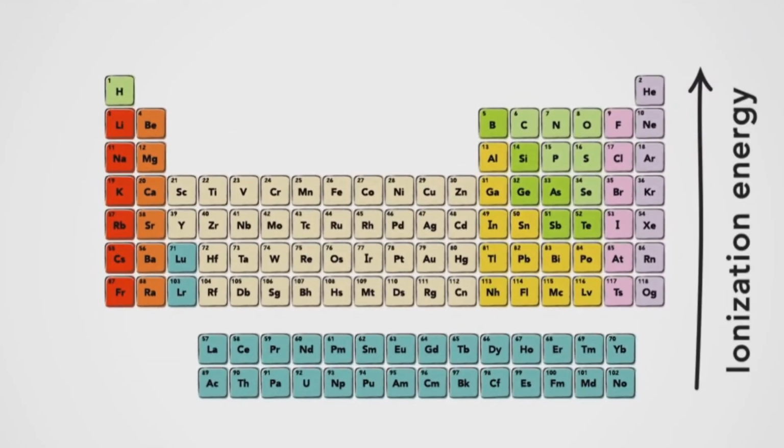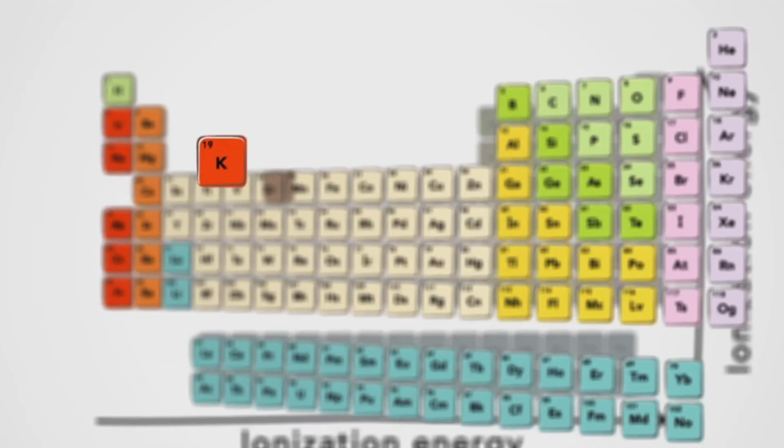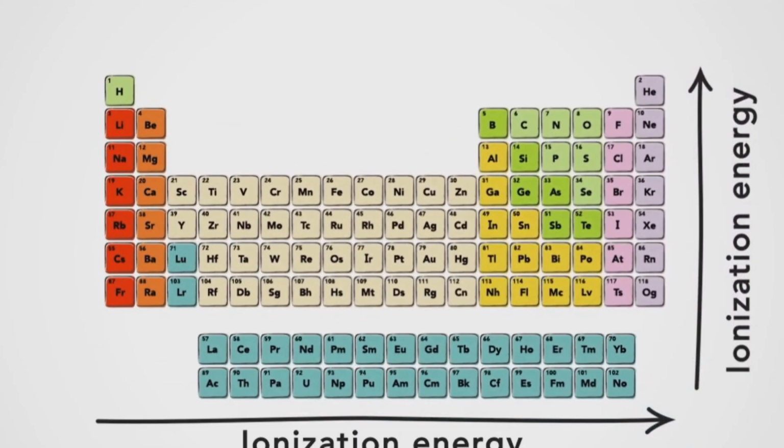Similarly, atoms with a higher effective nuclear charge have higher ionization energies. So, ionization energy generally increases as you move from left to right in the periodic table, such as from potassium to copper. Ionization energy reflects the attraction between the outermost electrons and the nucleus, and is useful for predicting reactivity.